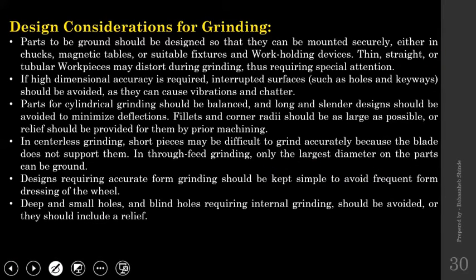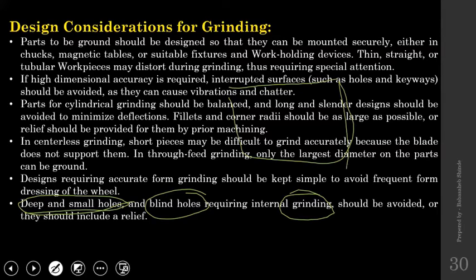And the last one is deep and small holes and blind holes requiring internal grinding. Internal grinding, suppose this is the workpiece and this is the hole and its internal surface is to be ground.